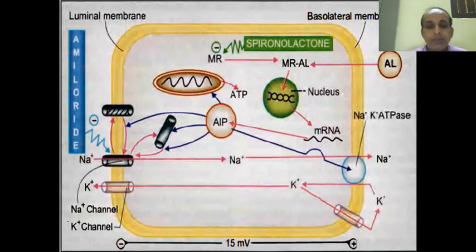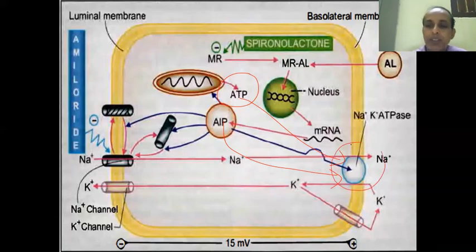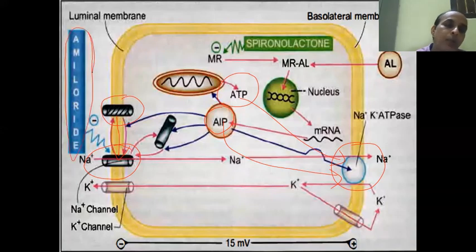So you see the things. One is energy, which is utilized to drive the sodium potassium ATPase pump. AIP is also transformed into the sodium potassium ATPase pump. And this AIP also reactivates some of the dormant sodium channels to active sodium channels. This sodium channel can be blocked selectively by amiloride.